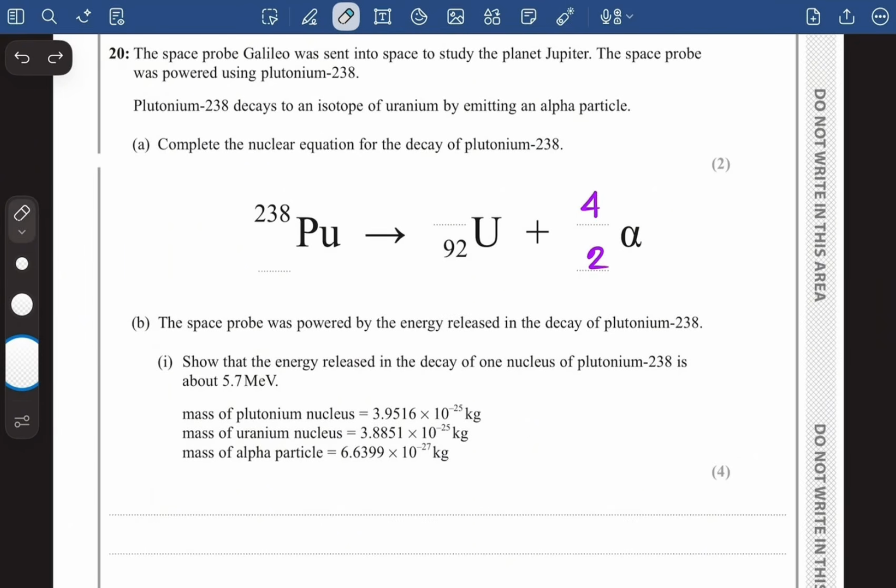Now the plutonium has 238 nucleons, and if the alpha particle has 4 nucleons, then uranium will definitely have 234 nucleons, right? Because 234 plus 4 is equal to 238. So I'm going to put 234 right here. And if the proton number of uranium is 92 and the proton number of alpha is 2, then adding both of them gives 94, which is the proton number of plutonium 238, right? That's how the game unfolds.